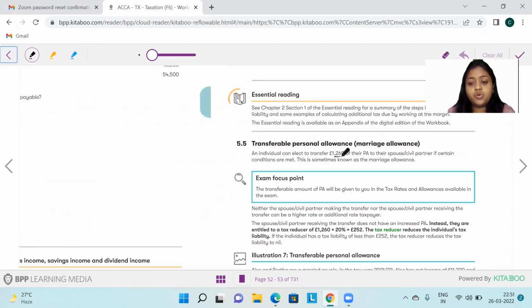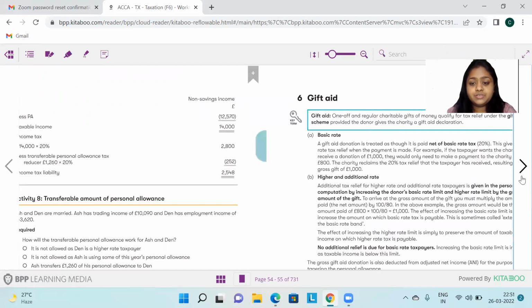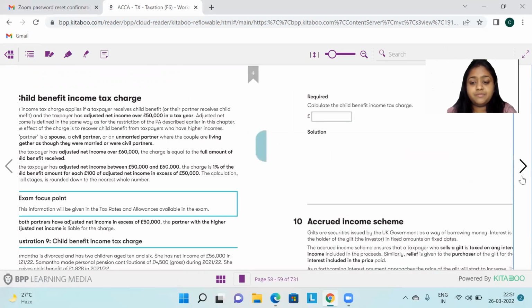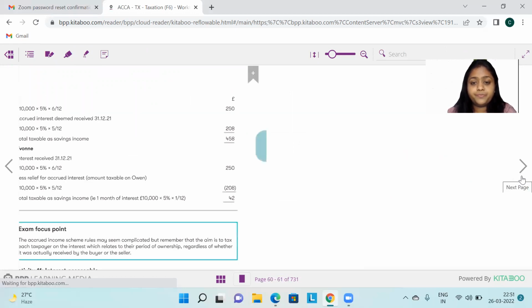Transferable PA is no longer 1,250, it is 1,260. Because PA has changed, the transferable PA has also changed. The rest, the way that you calculate, everything would remain the same. Just because it has become 1,260, the 20% of it, which is a tax reducer, was earlier 250, now it's 252 pounds. So just keep a note of the same. Now let's move ahead. The rest is remaining the same. There is no change anywhere.